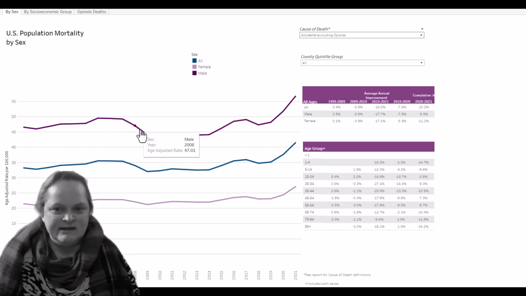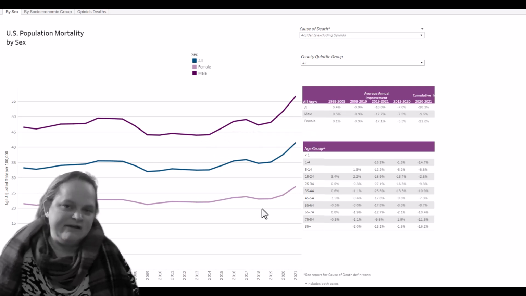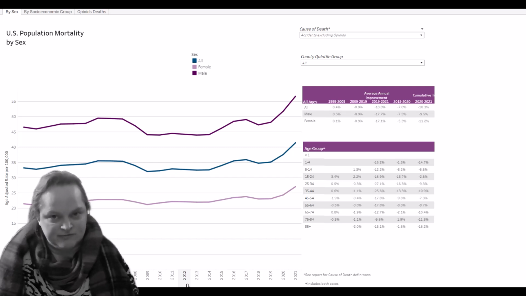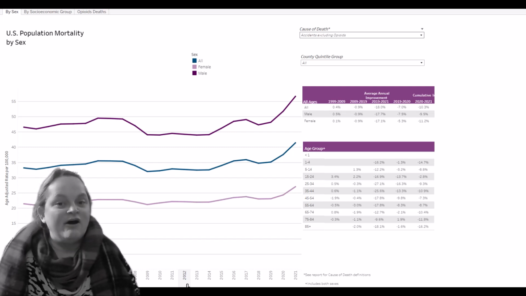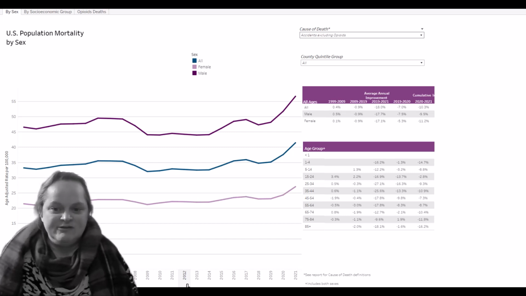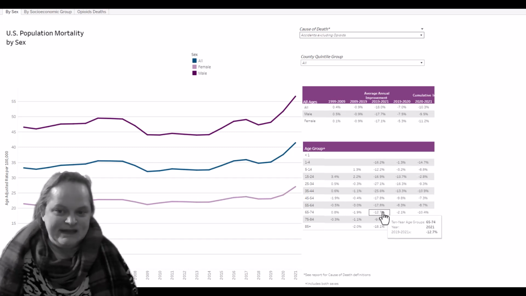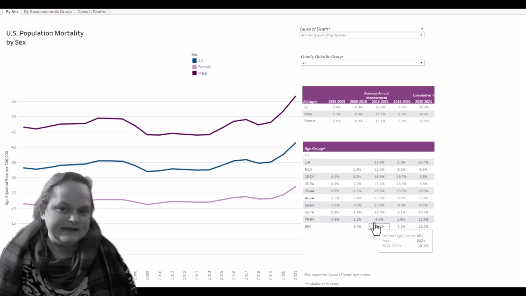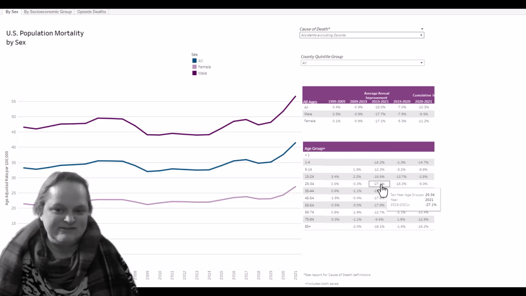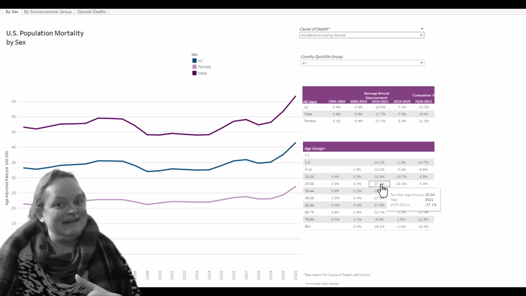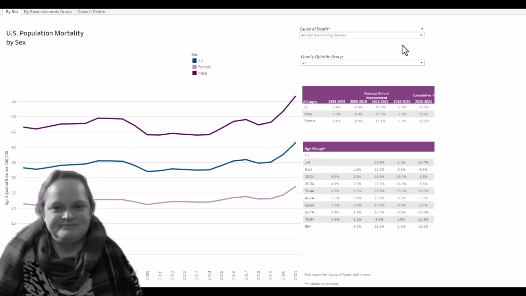And you can kind of see that kind of goes up and down. So accidents excluding opioids includes such things as motor vehicle accident deaths and falls. So that does kill quite a few elderly people. And you can see that you have these big negatives for 2019 to 2021 across a wide range of age groups. So lots of increases. So if you see negatives, that's an increase in mortality.